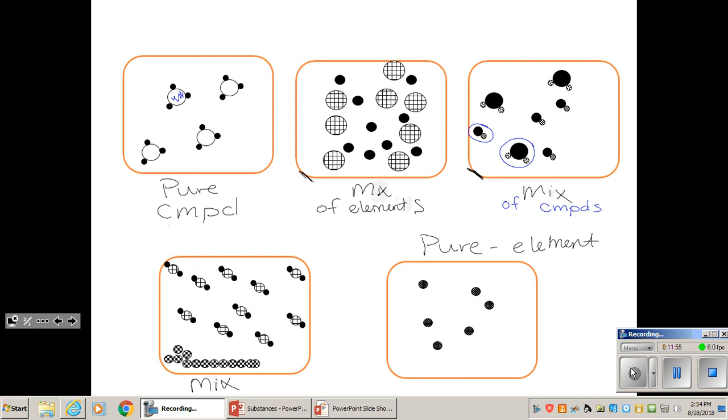And on the last depiction here, you can see we have a compound where we have 3 BBs and they're touching. And here we have elements down at the bottom. Now these elements are touching, but that doesn't necessarily mean they're bonded. Remember that compounds have different elements in them. So this might indicate the physical state being a solid state where the BBs are really close to each other.